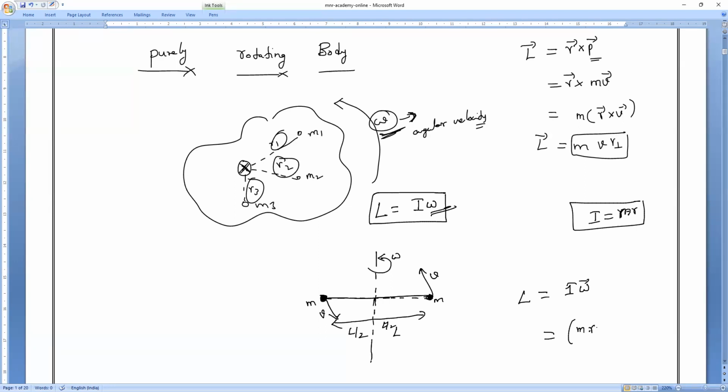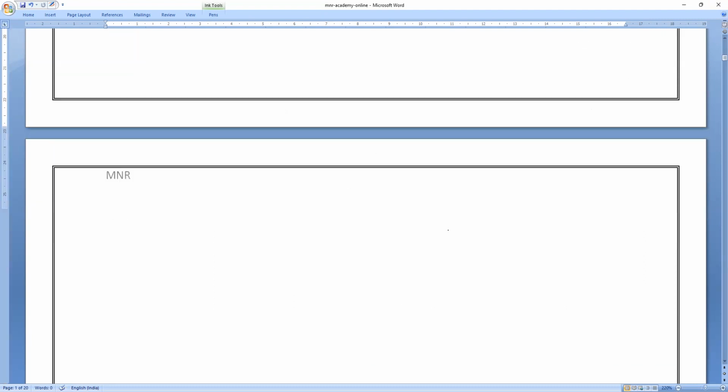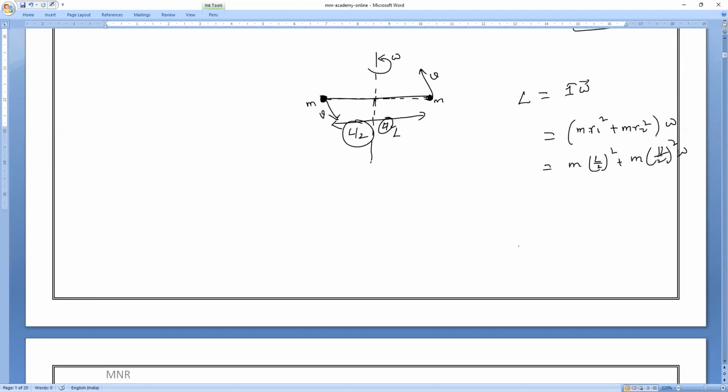M into R1 squared plus M into R2 squared, into omega. If you substitute, R1 means L by 2, R2 also L by 2. We get M into (L by 2) whole squared plus M into (L by 2) whole squared, into omega. If we solve this, we get angular momentum L equal to, what is the answer? Please respond. Everybody, M L squared omega by 2.